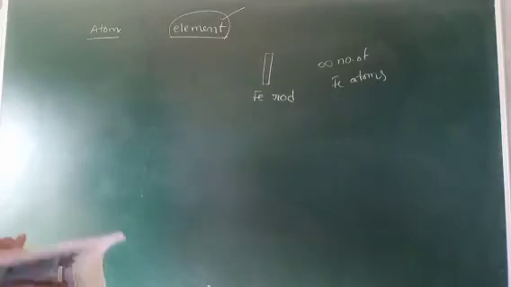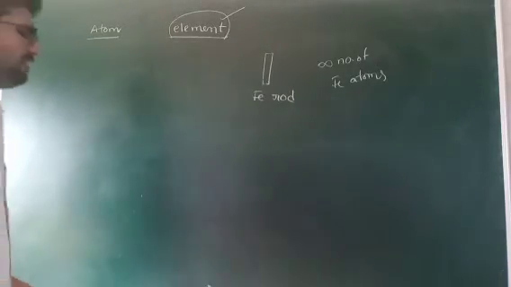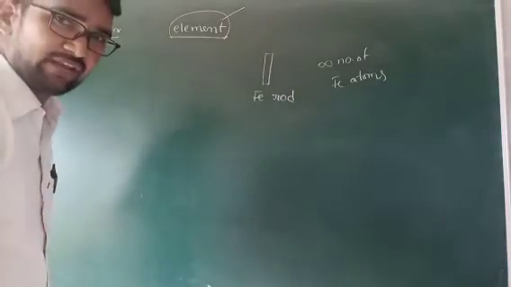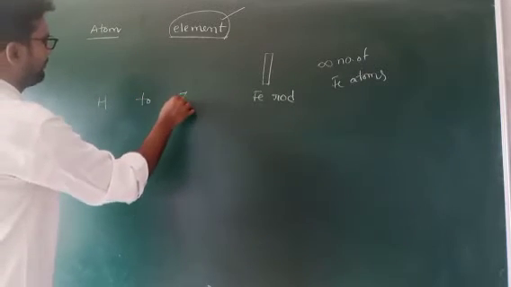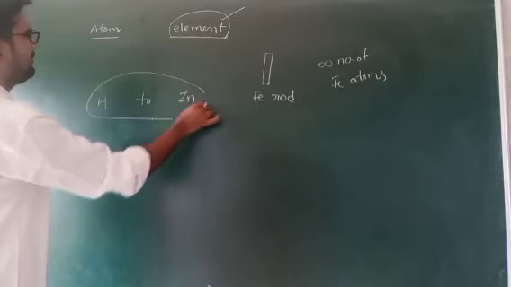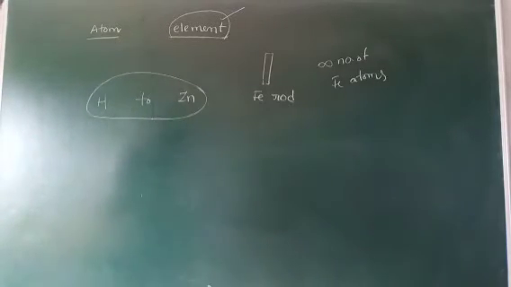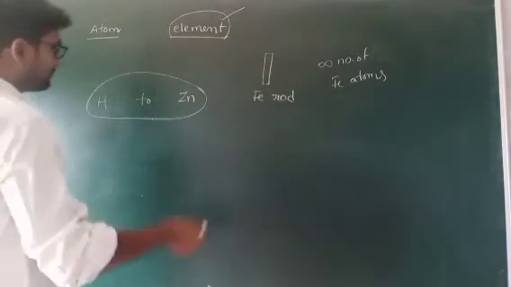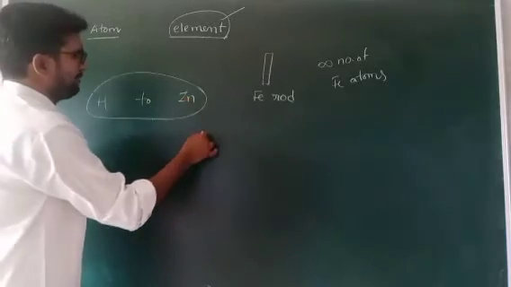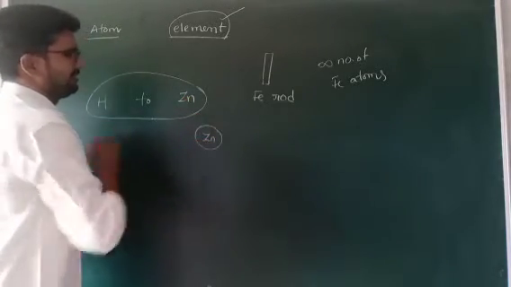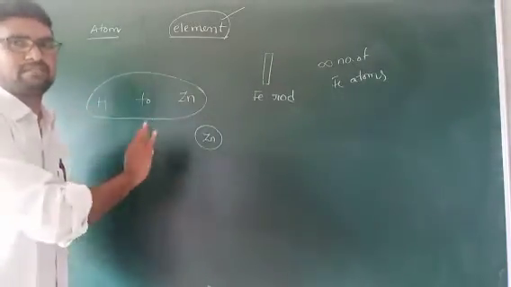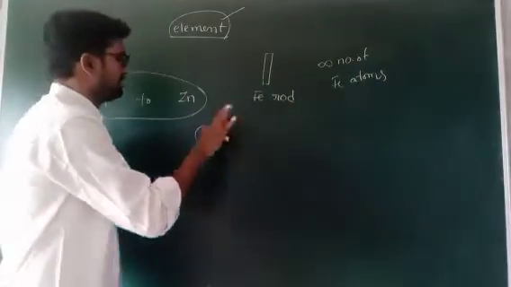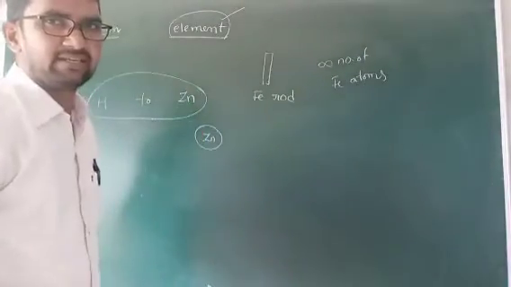We know very well, I think most of the students know very well, 1 to 30 elements, meaning hydrogen to zinc. Sir, for example, one zinc piece is taken. But why did you give this name? There is one discovery, and based on the discovery, this symbol or name is given.